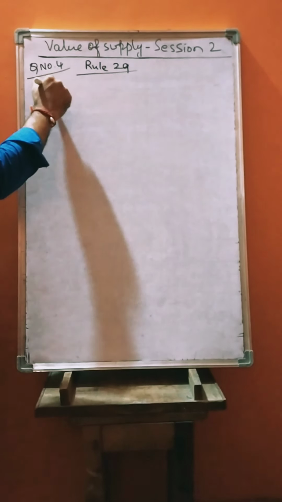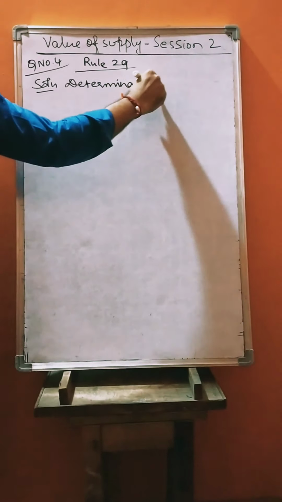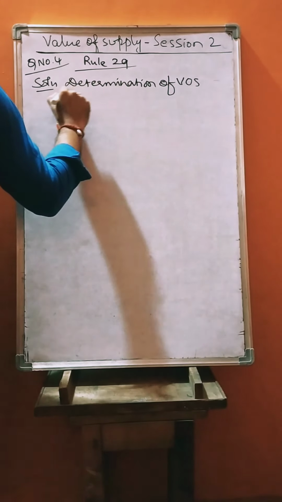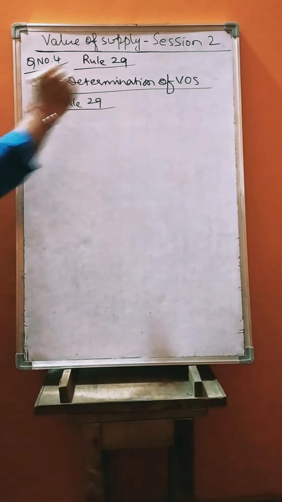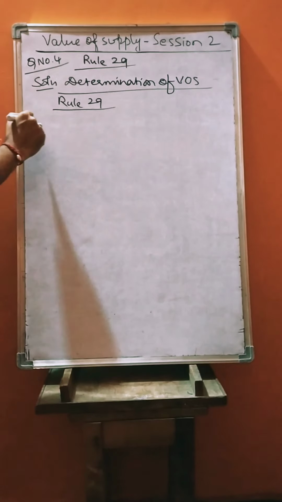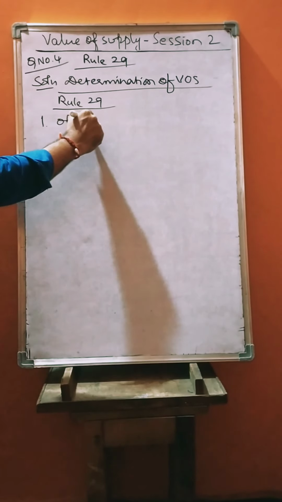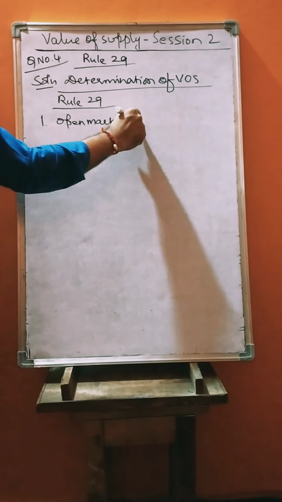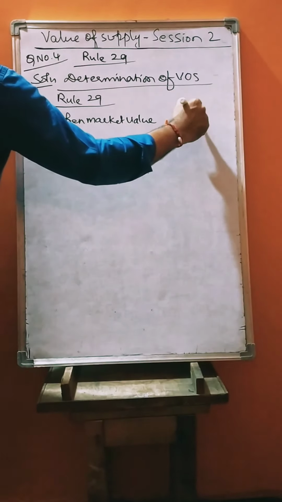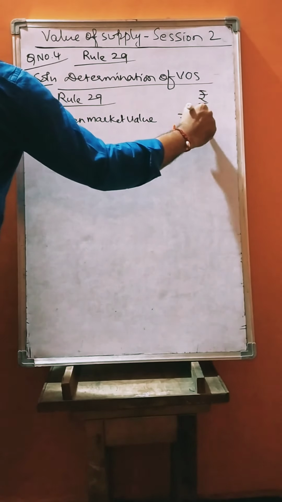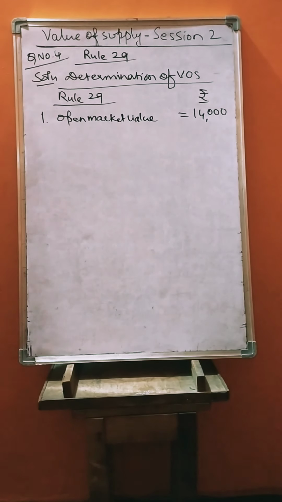Therefore, solution part, determination of value of supply, rule 29. So how do you apply rule 29? So you need to consider open market value. Open market value. So what is the open market value given? Anything supplied by independent supplier. How much it is? 14,000 rupees is given. So that is open market value. Whenever other suppliers are giving 14,000 rupees as mobile phone, so that is open market value.